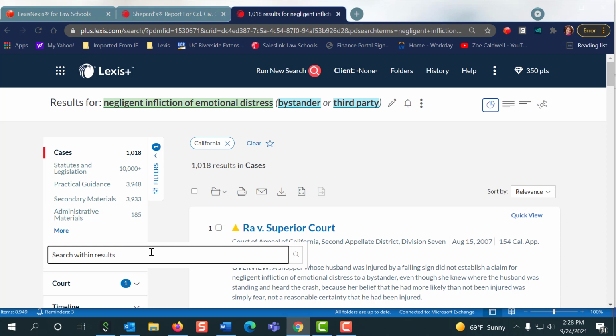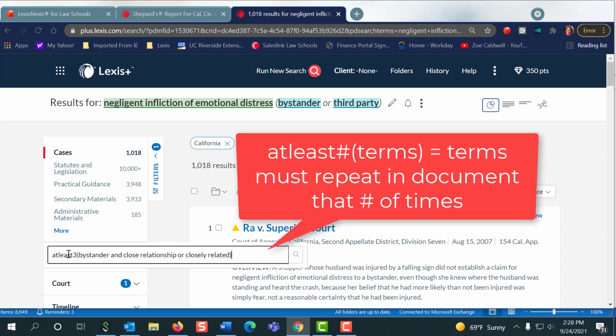We made a great search last time, but I'm going to help you out by giving you a new feature, because I know things don't always work so magically when you do it on your own for your own issue, right? Okay, so let's say we've got more generic terms. We're going to see them more often. We can use this at least 3. Now, 3 is a variable. You can make it any number you want. I could use 2 or 4, but be careful, because that means that you want to see your terms showing up at least that many times in your result set.